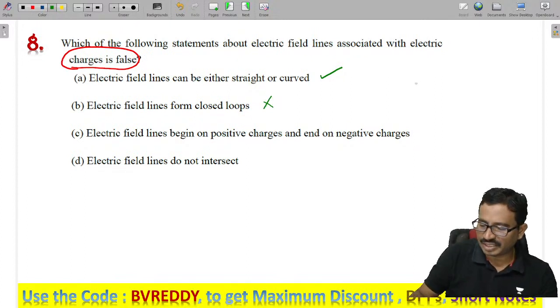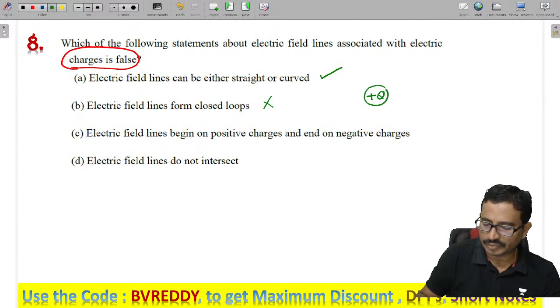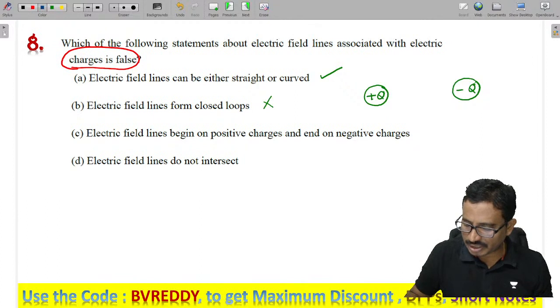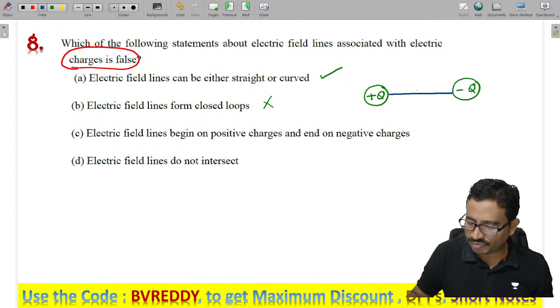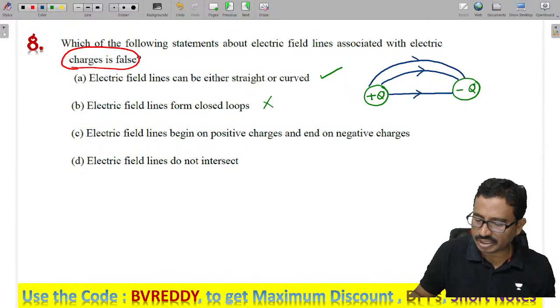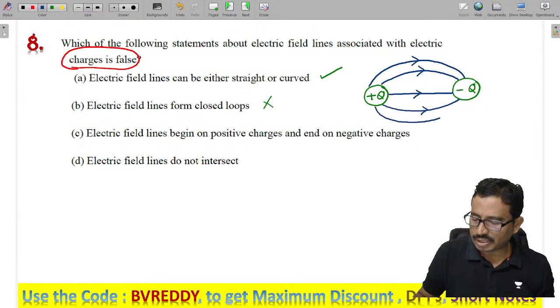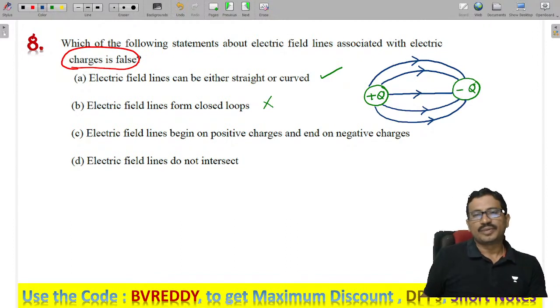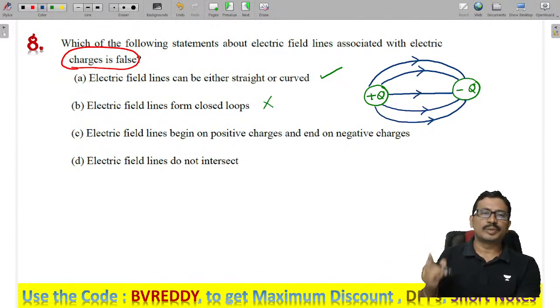What is the nature of electric field lines? If we have a positive charge and a negative charge, the lines will move from the positive to the negative charge. They can be straight lines or maybe curved lines. The electric lines start from the positive charge and terminate on negative charges. But the electric lines cannot be in a closed form.